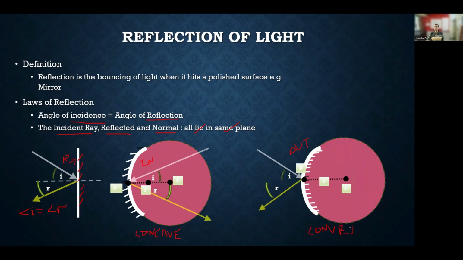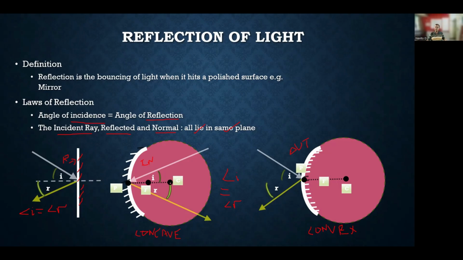As you can see, the laws of reflection hold good even for these mirrors, even for a concave and a convex mirror. That means the angle of incidence is equal to the angle of reflection, and all of them lie in the same plane. Few terms we have to remember with respect to the spherical mirrors.